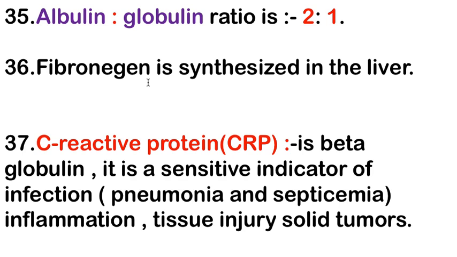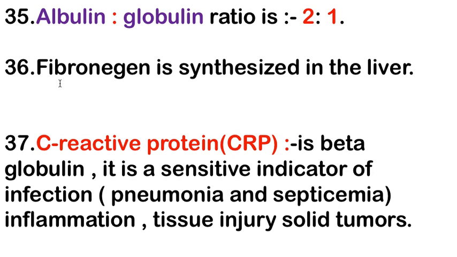Next is the albumin and globulin ratio. Albumin is 2 and globulin is 1, so the ratio of albumin to globulin is 2 to 1. Next is fibrinogen is synthesized in the liver.